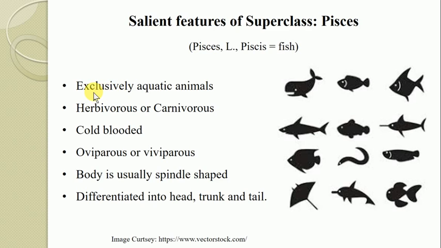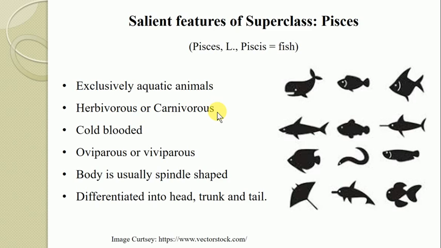First of all, the organisms belonging to the superclass Pisces are exclusively aquatic animals. They inhabit fresh water or maybe marine water. These organisms may be herbivorous or carnivorous.